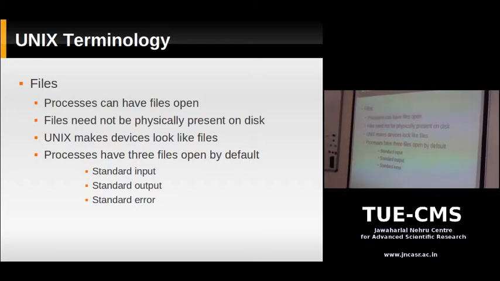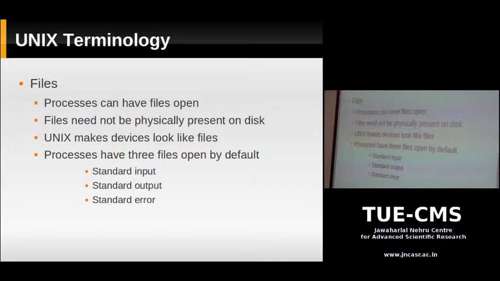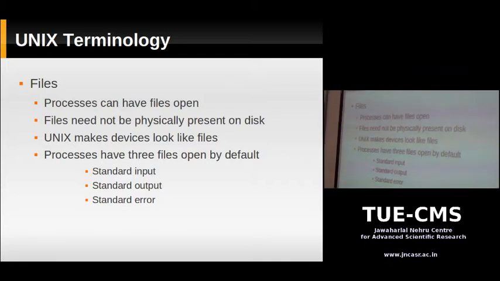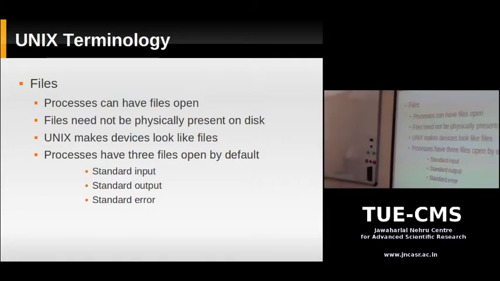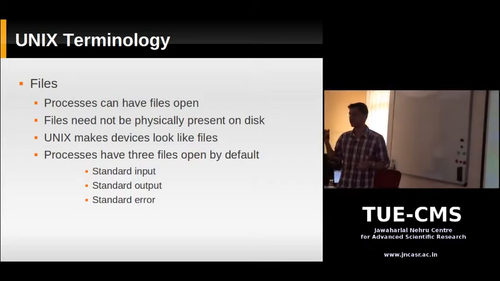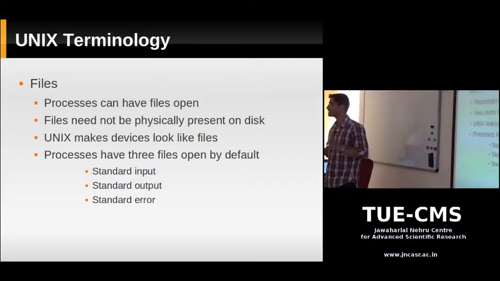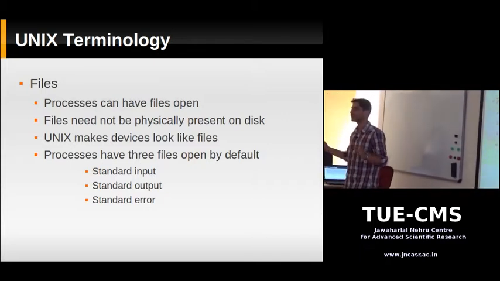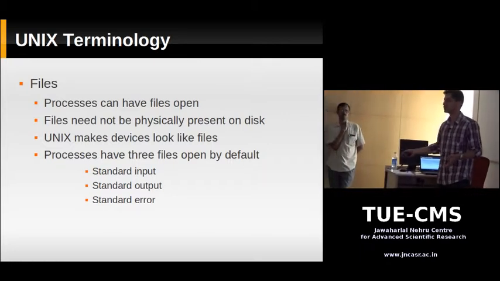Now in Unix, a file doesn't need to really exist on a hard disk physically. Okay? In the Unix design, there are even device files. There are things called device files. For example, think of your modem. You have a modem which sends data over the telephone line. Now in Windows you might have noticed there's a COM1 and a COM2 special device for your modems. In Unix it's not like that, it's just a file. There's a file called /dev/ttyS0. Okay, it's a file.